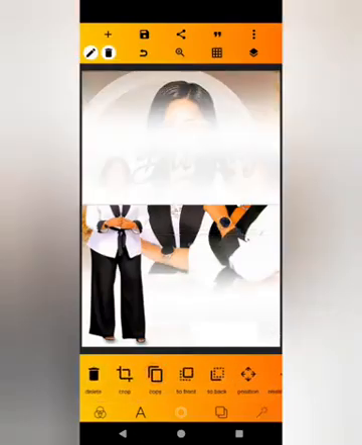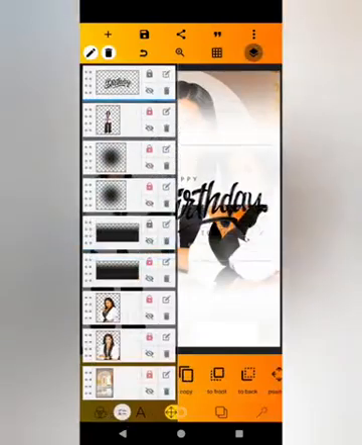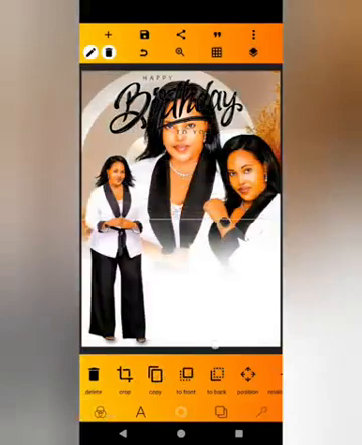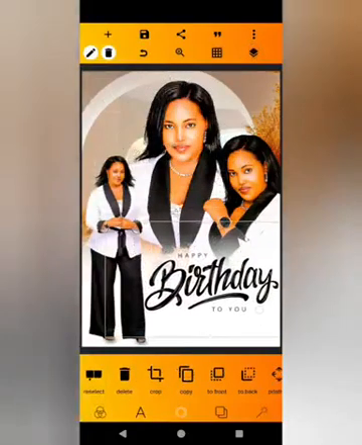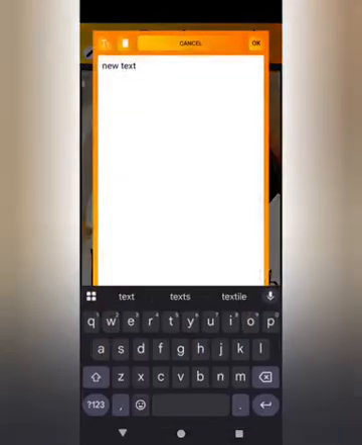Copy it again, and then send it to the same position. I hope you have seen what I've done. And then bring this right up now. Okay, lock it. So after locking it, I'm going to type in the name. Let us place a name here, Emily James. Let us have it like that.